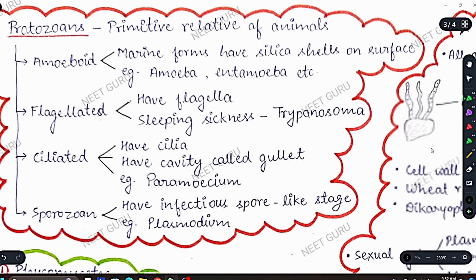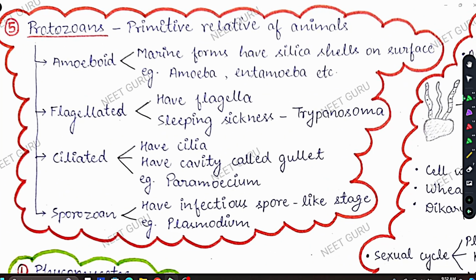Okay, coming to fifth and last, protozoans. This is the last type of Protista, which is protozoan. Protozoan is also called the primitive relative of animals. That is, primitive means old. They are old relatives of animals. They are considered relatives of animals. And there are four types of protozoan.